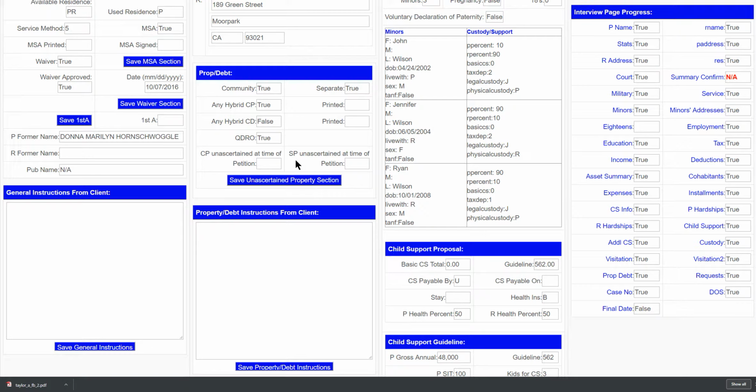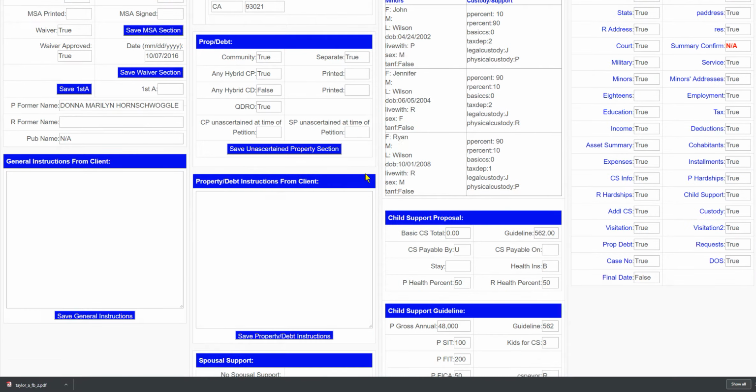They don't mind the preliminary declaration of disclosure to their spouses, but they don't want their values to be public access, and so you would indicate true here, true here. Suitable annotations are made on the petition. You've got to be on the ball in such cases to make sure that the property and debt has been entered by the client before you get to the preliminary declaration stage. So a little bit of management involved there.